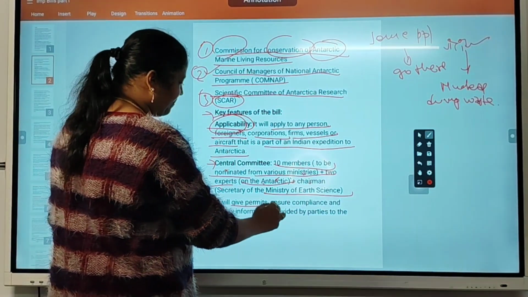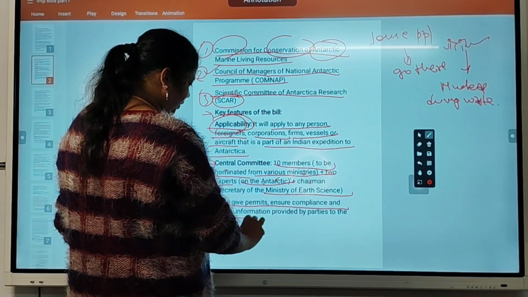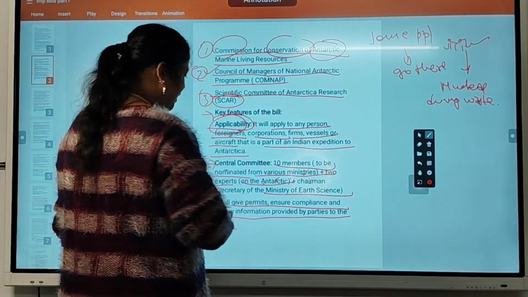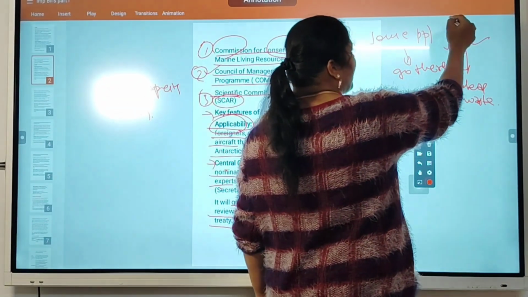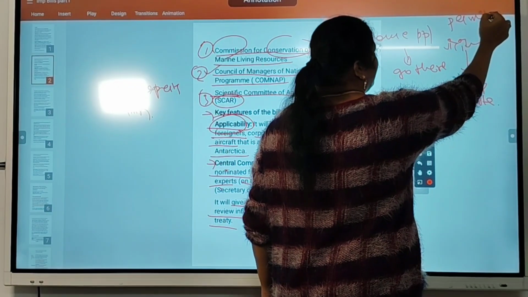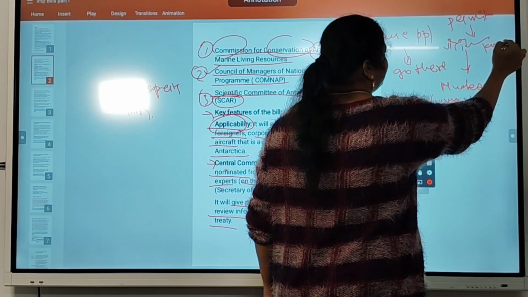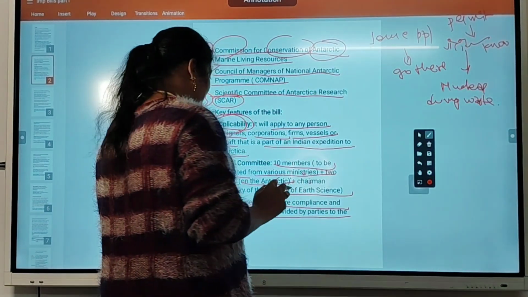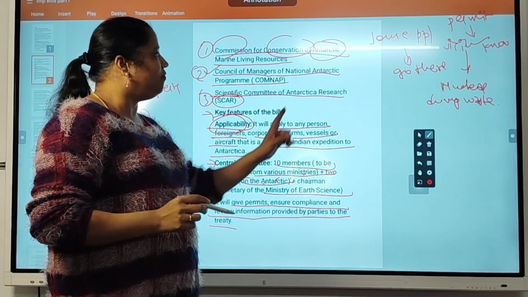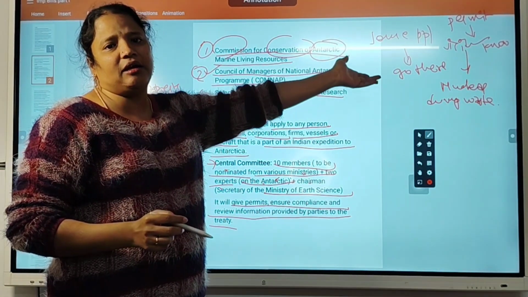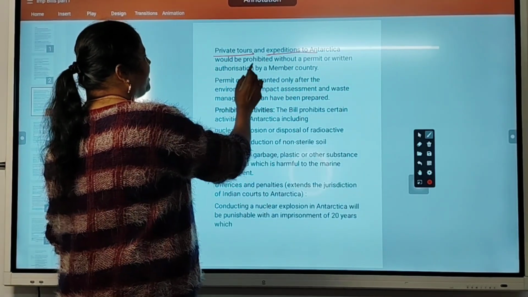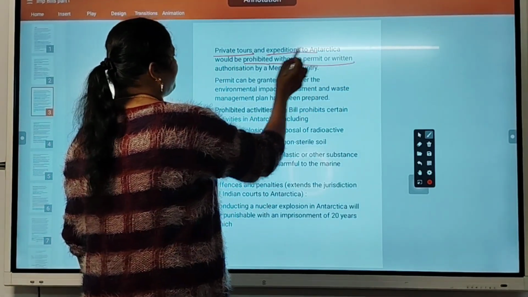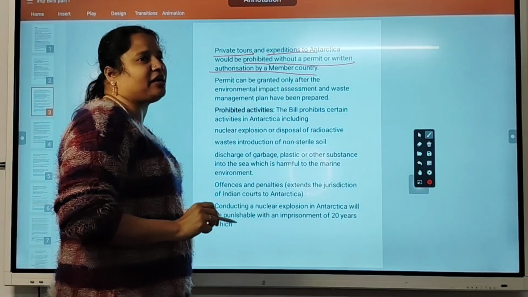It will give permits, ensure compliance and review information provided by parties to the treaty. When a person is going to visit Antarctica, they have to get a permit and be aware of the rules. This committee will do the work of giving permits and telling the rules. Private tour expeditions to Antarctica would be prohibited without a permit or written authorization by a member country.